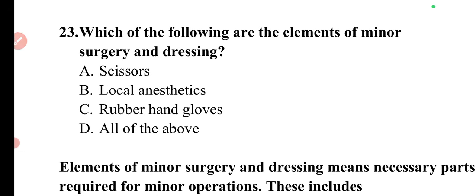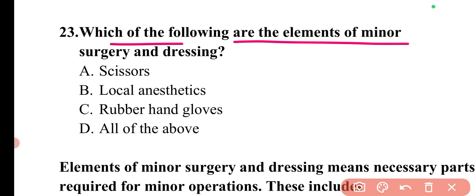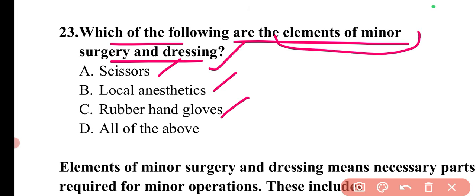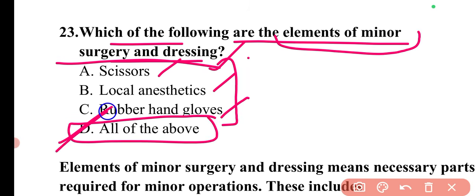Then next question is, which of the following are the elements of minor surgery and dressing? The elements of minor surgery and dressings include scissors, local anesthetics, rubber hand gloves. Basically these are the components required for any minor operation. So these all are the basic requirements for a minor operation. So here option D, all of the above, is correct.